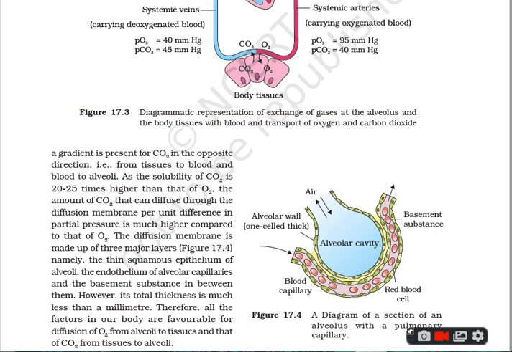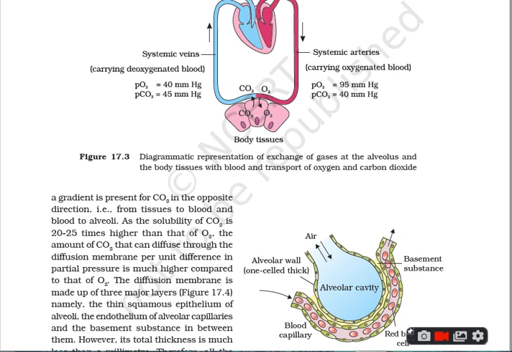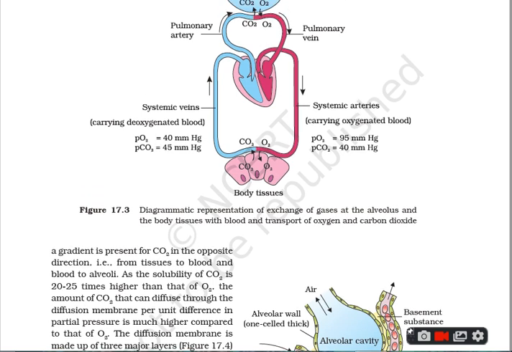Now what happens in the tissues? In the tissues, which are metabolically active, the PO2 is 40 mm Hg, which I mentioned earlier from the table, whereas arterial blood brought to the tissues has a PO2 of 95 mm Hg. This I had explained in the table.